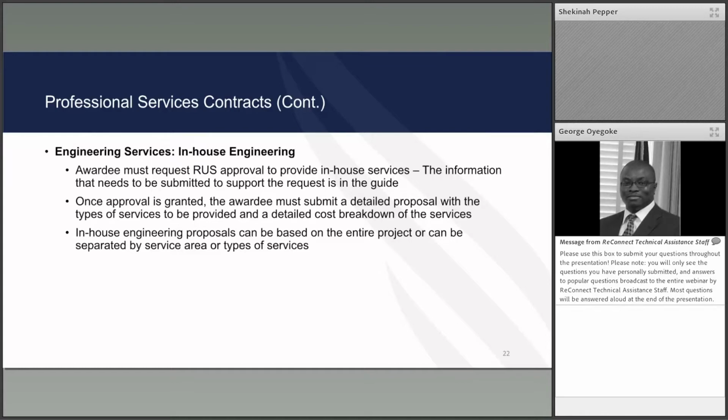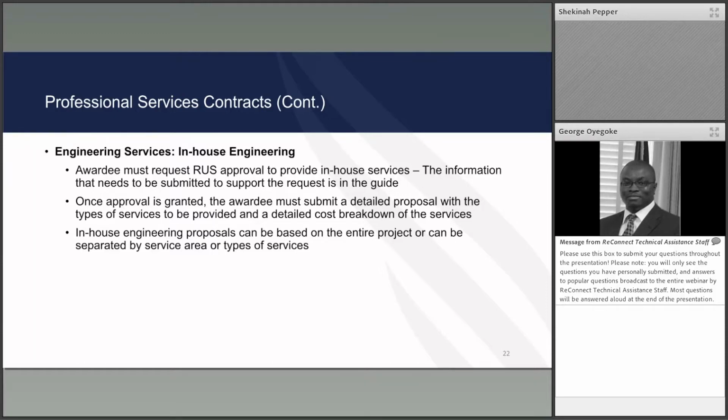For in-house engineering, the borrower, the awardee, in this case it could be grant or loan, must request RUS approval in writing to use in-house services. That request should be made by any awardee that is thinking of using in-house staff. They should contact the GFR to make sure they are aware of the requirements that have to do with in-house engineering.